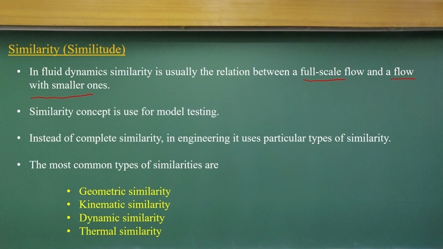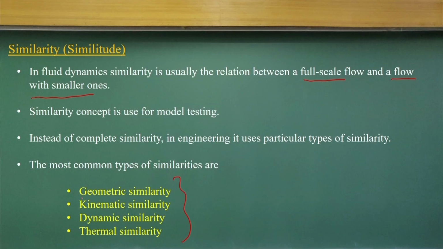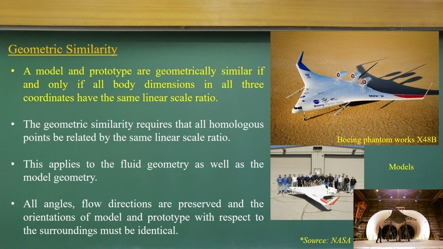When you scale down the models, we have to look at the similarity. There are 4 types of similarities: geometric similarity, kinematic similarity, dynamic similarity, and thermal similarity. As we are not talking much about energy conservation in these lectures, we will focus on these 3 similarities: geometry, kinematics, and dynamic similarity. First, I am talking about geometric similarity.